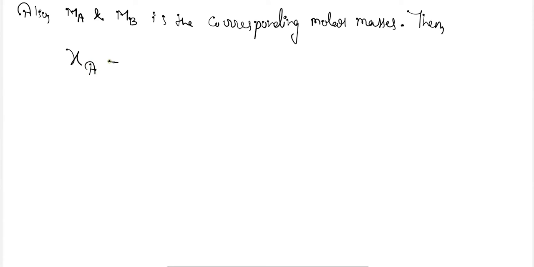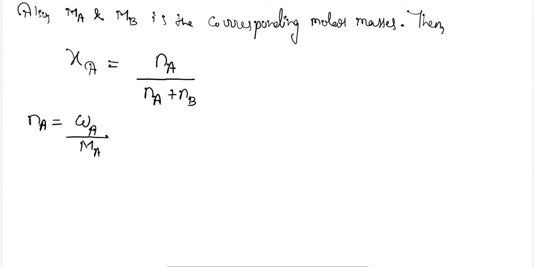Then the mole fraction XA is equal to NA upon NA plus NB. This is the only formula for your mole fraction. For the mole fraction of solute, it will be NA upon NA plus NB. Here NA can be written as WA upon capital MA, where WA is the mass of the solute and MA is the molar mass of the solute. And NB can be taken as WB upon MB, the molar mass of the solvent.